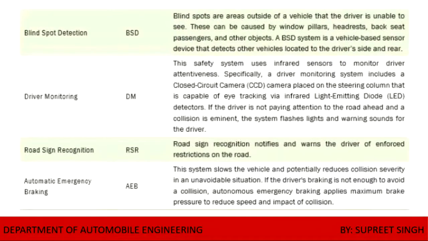Driver monitoring, a safety system: we use infrared sensors to monitor the driver's alertness, and whenever he closes his eyes, it will shake the steering system. Road sign recognition warns the driver of enforced restrictions on the road. Automatic emergency braking: the system slows down the vehicle and reduces the collision severity in an unavoidable situation.